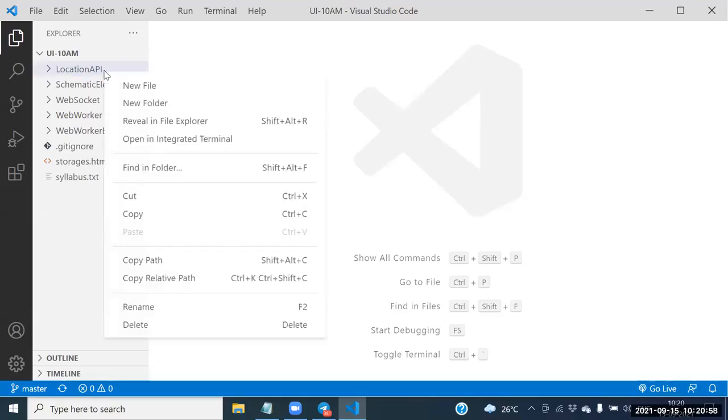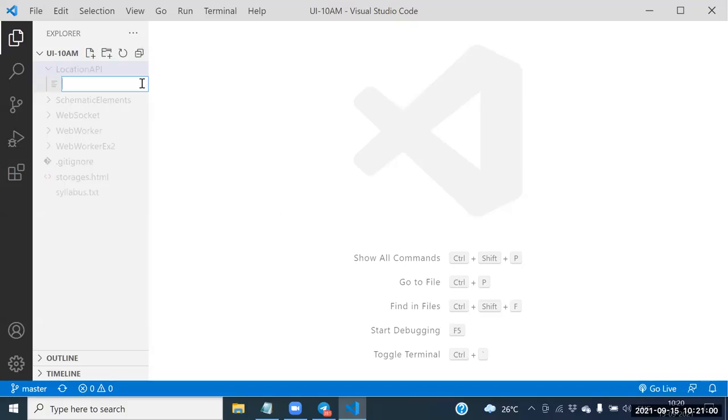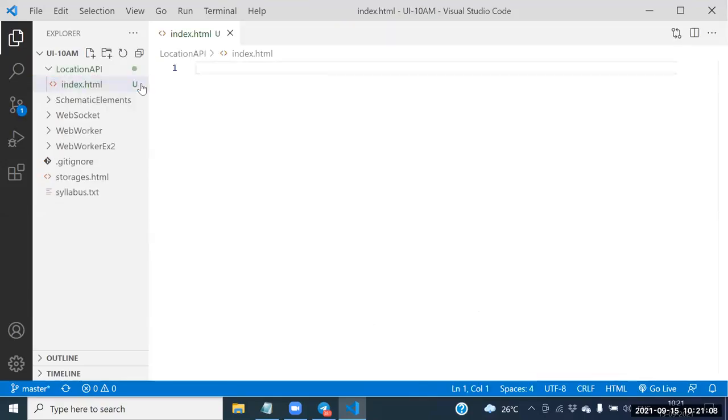Can I create one HTML file? Yes, sir. We need to create one HTML. Which HTML do we need to create? The index.html file. So under the index.html